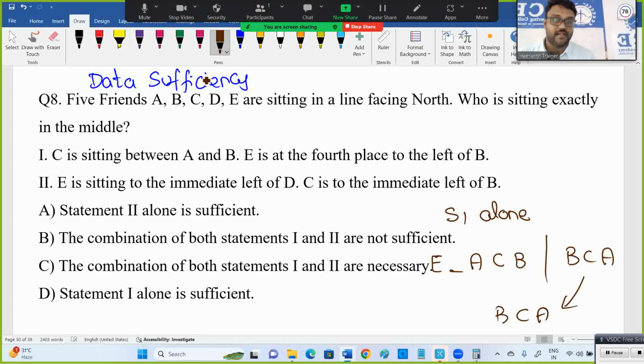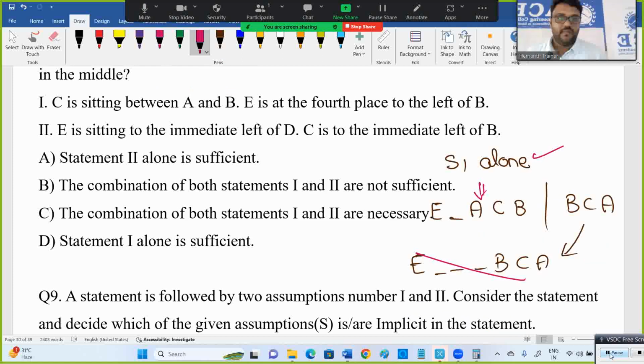How many people are there? So this is giving more than 5, this is not correct. So this is the only one. Who is in the middle now? A. So statement 1 alone you can do. Okay, this is D. We know who is in the middle using statement 1 alone.